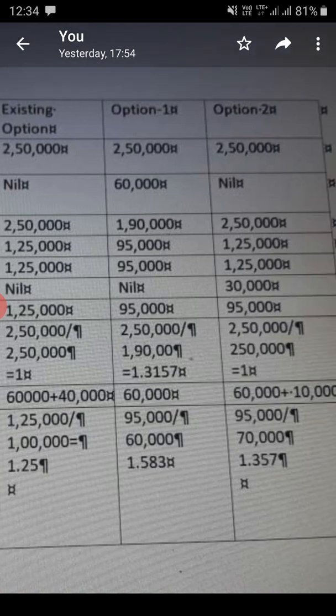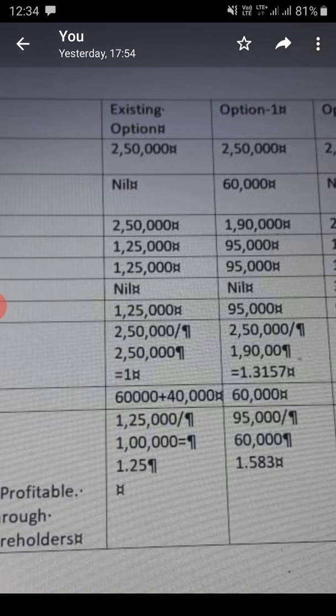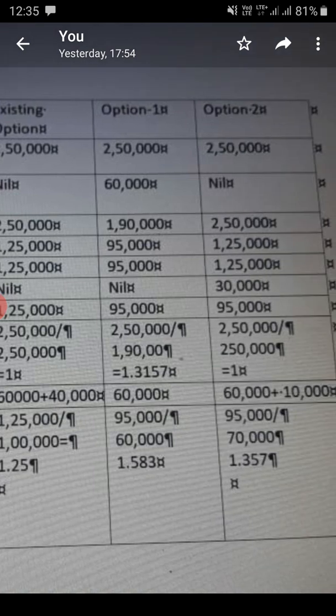When it comes to the third option, you are raising 1 lakh from equity, 3 lakh from preference at a 10% rate of dividend. 3 lakh rupees into 10% is 30,000, plus the existing capital structure has no preference. So, 30,000 dividend you need to pay. Now, we arrived at earning available to equity shareholders: 125, 95 and 95.